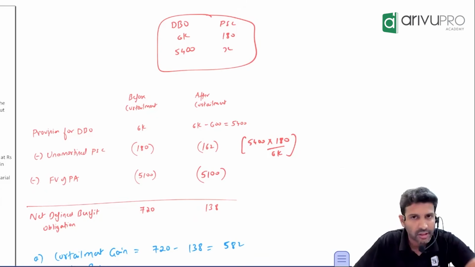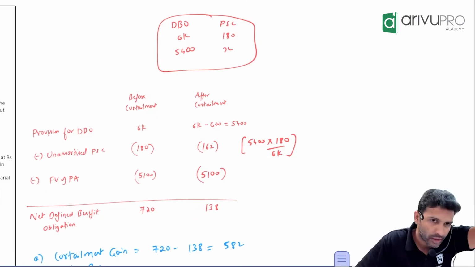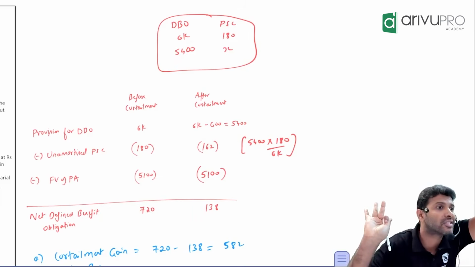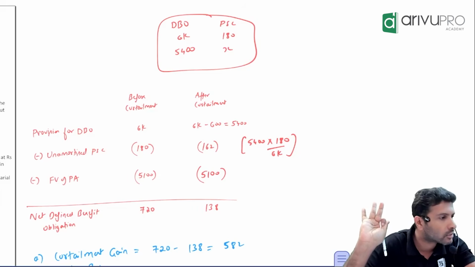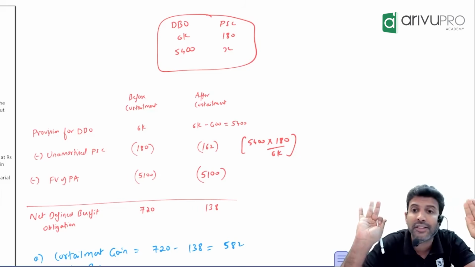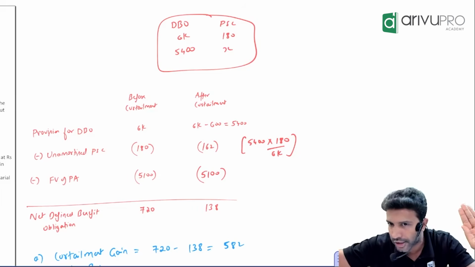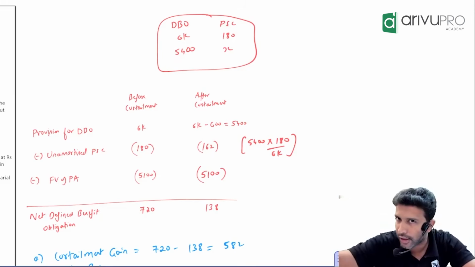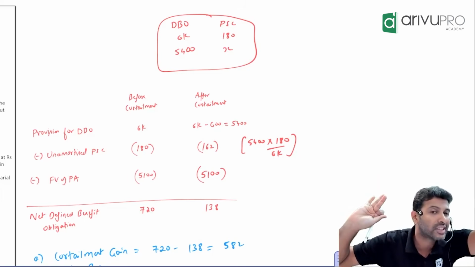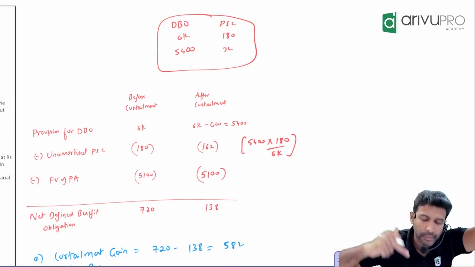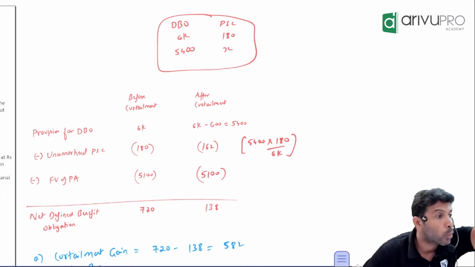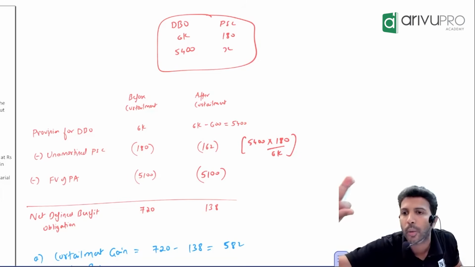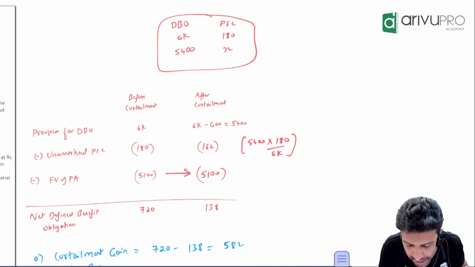Without settlement. Sir, if you are settling any money, it will come out of the bank balance or you will sell plan assets. Why did you buy plan assets? Why did you first of all buy this investment? To settle the obligation. Only to settle the obligation you purchased an investment. So whenever you have to settle an obligation, the company will sell the investment. But this is curtailment without settlement. So should we sell plan assets or not required? It means the plan asset value will change or stay the same.